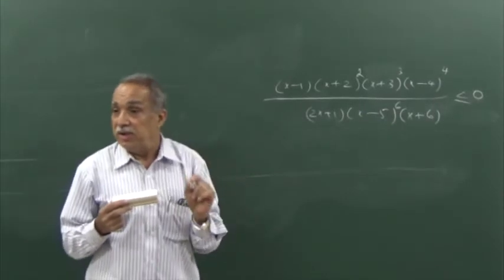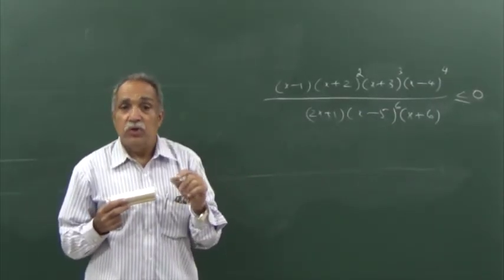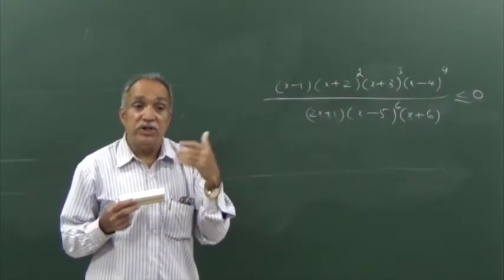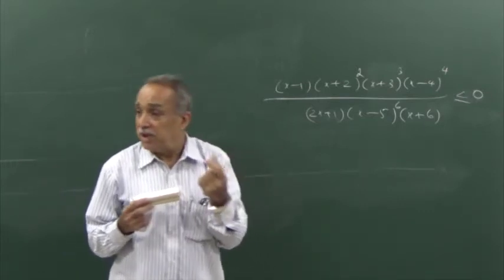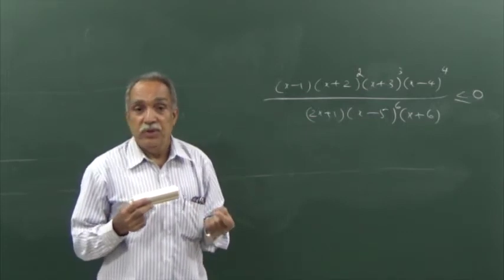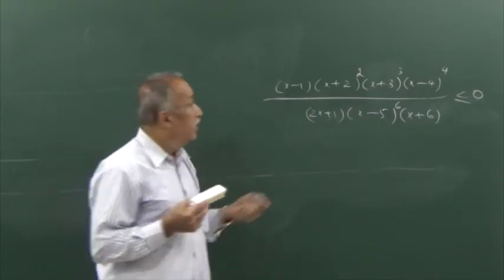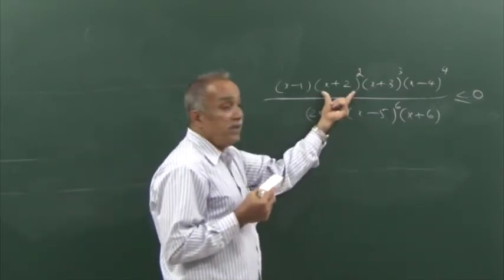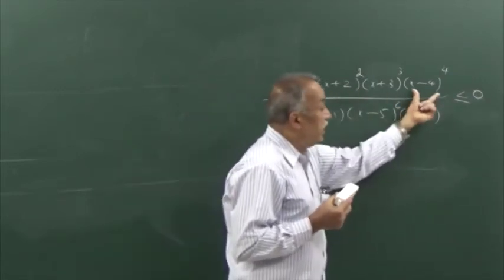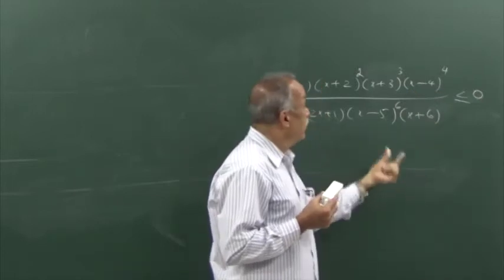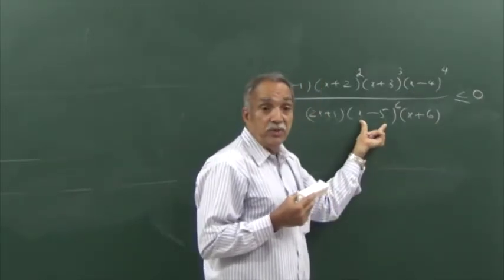Take any real number, positive or negative, when you square it, when you raise it to an even power, the number becomes positive, strictly positive. Therefore, this can never be negative. This can never be negative. This can never be negative.